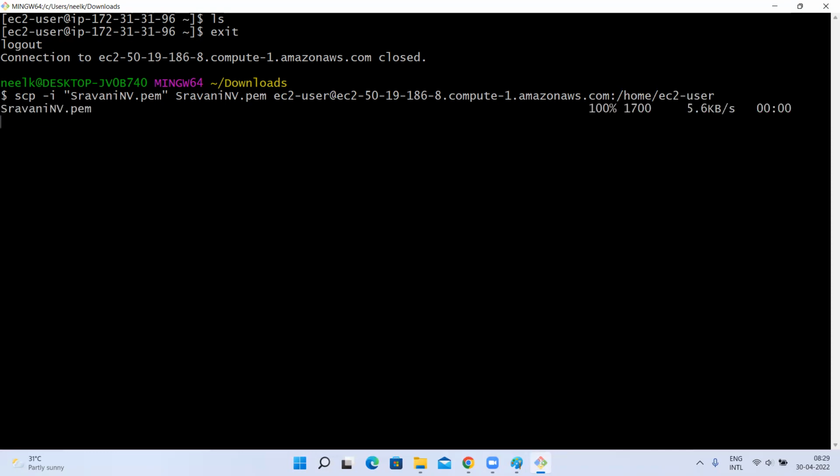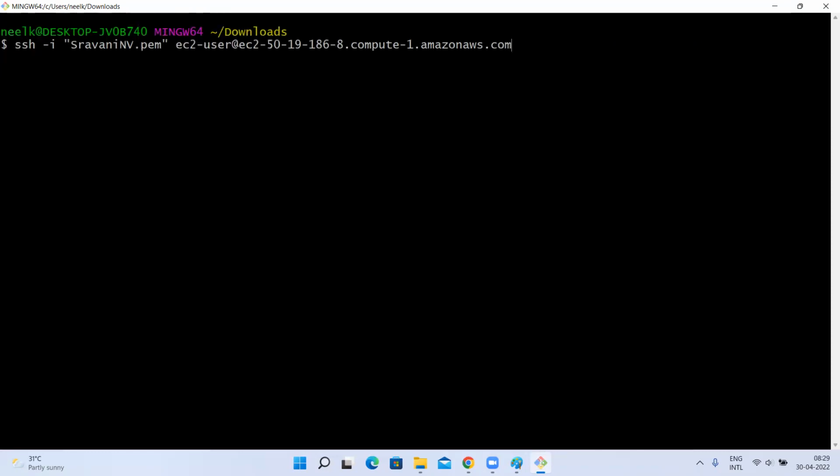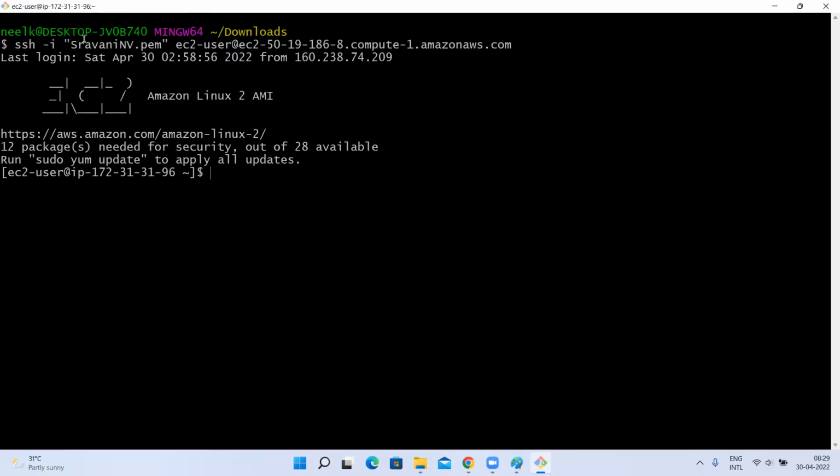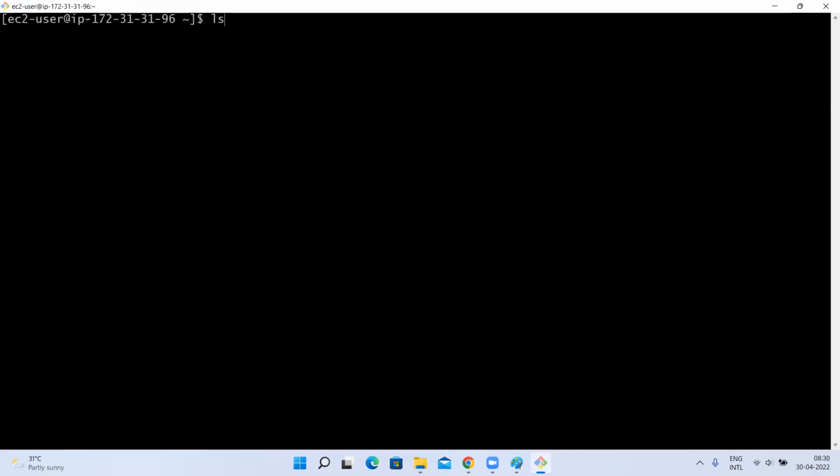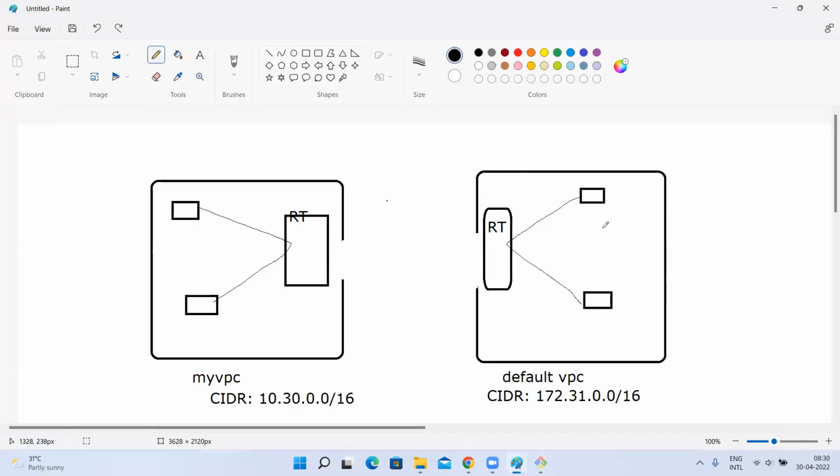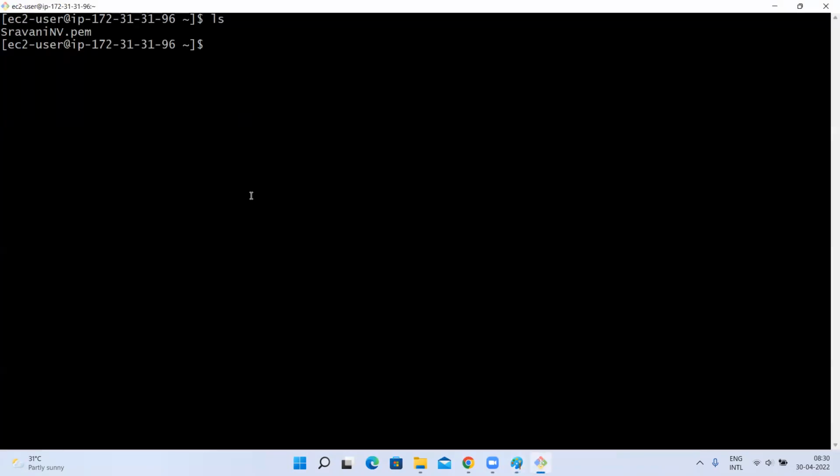So both the instances are using the same PEM file. So now I copied it. Let me connect to that. So this is my instance where I copied the PEM file. I connected to this instance. There I have the PEM file of this instance. Now I want to connect to this one using the private IP address.